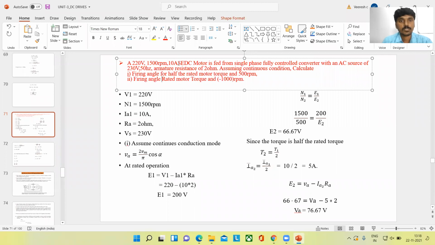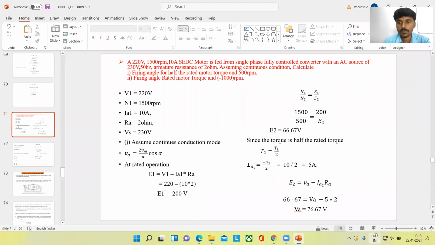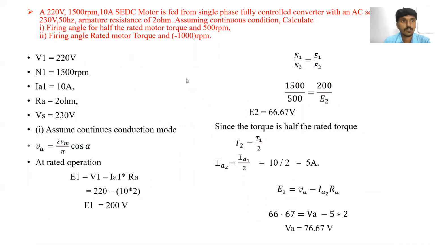We have to find out the firing angle at half of the rated motor torque and at speed 500 rpm. When the motor rotates at 500 rpm, what will the firing angle be? That is what we have to find out. And when the motor is rotating at minus 1000 rpm, means reverse direction, at the rated motor torque, what will be the firing angle?